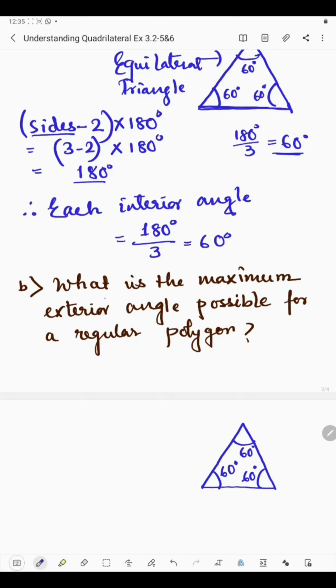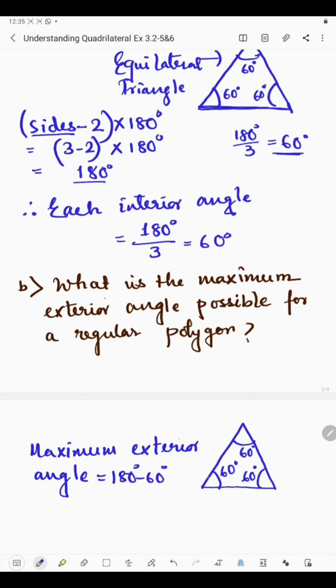If the least number of sides is 3, then the maximum exterior angle possible with the least number of sides is 180 degree minus 60 degree, because if we extend the line, we will get the exterior angle, right?